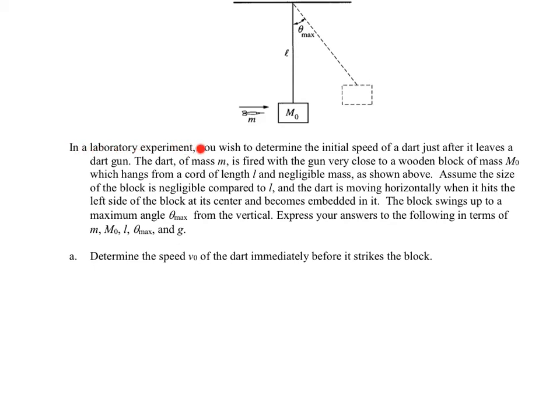In a laboratory experiment, you wish to determine the initial speed of a dart just after it leaves a dart gun. The dart of mass m is fired with the gun very close to a wooden block of mass capital M0, which hangs from a cord of length L and negligible mass as shown above.